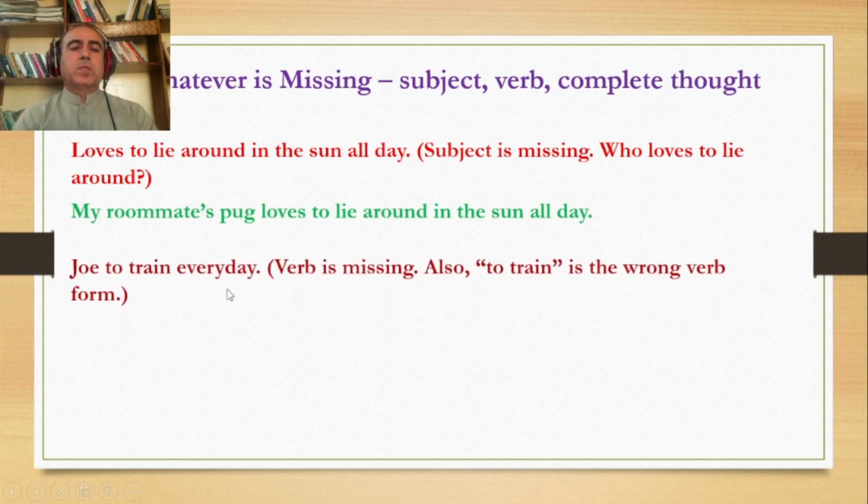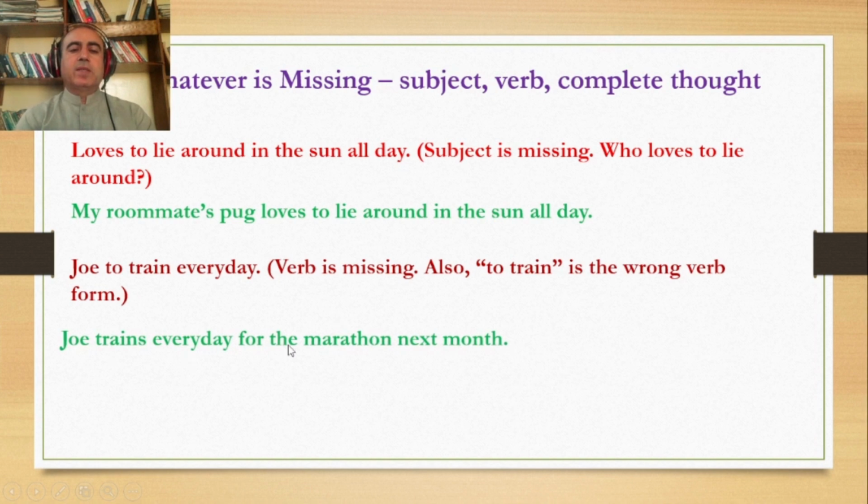Joe to train every day. Here, the verb is missing. What do we do? Who trains? Joe to train. Verb is missing. You can say Joe trains every day for the marathon next month. Because the verb is missing, Joe to train is not okay.